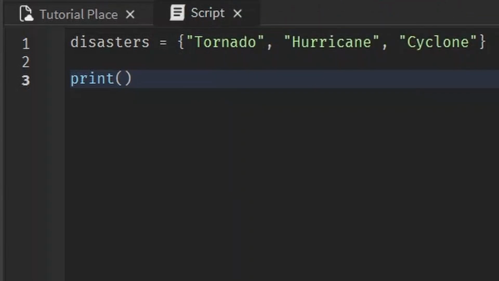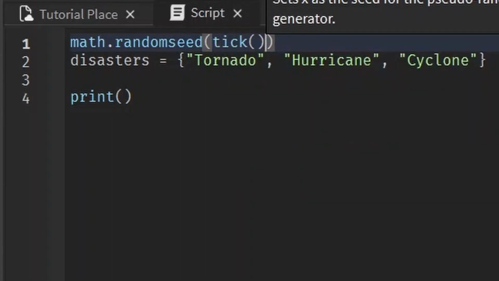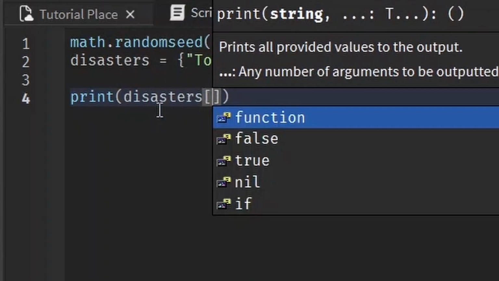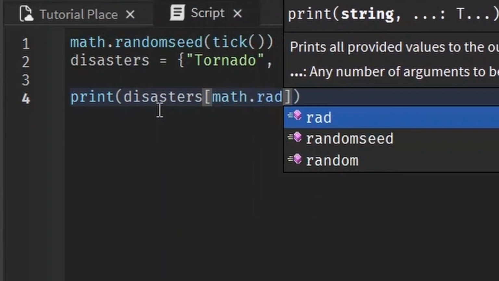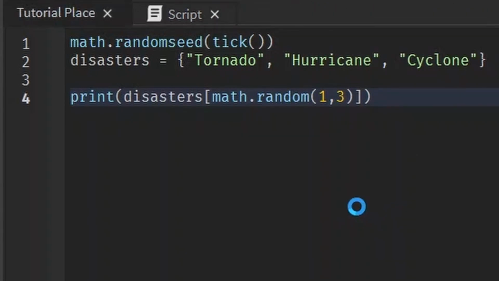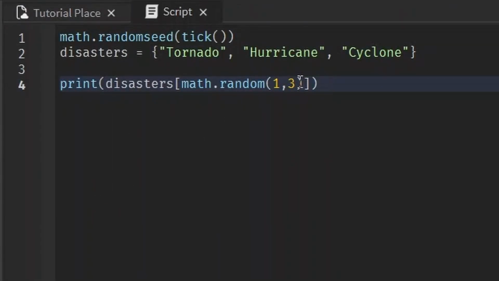Do you think you can figure out a way to make it print out a random natural disaster? Well, put in your math.randomseed in there. Yeah, just to be safe. Then you want to write disasters, and in the brackets you write math.random, and then you want a number from 1 to 3, and that'll give us a random disaster. Tornado. So that means that the random number that I picked was 1.